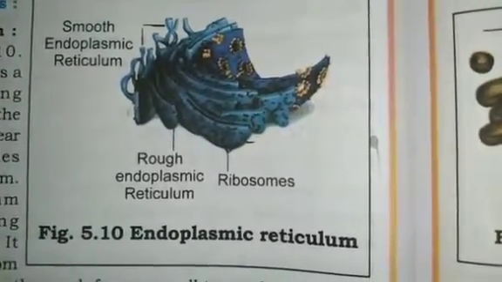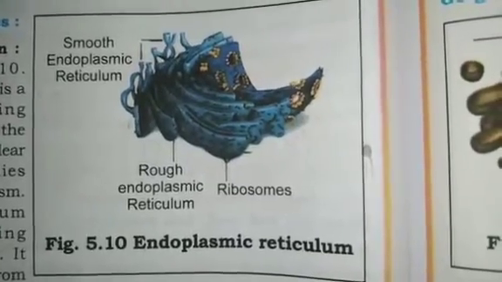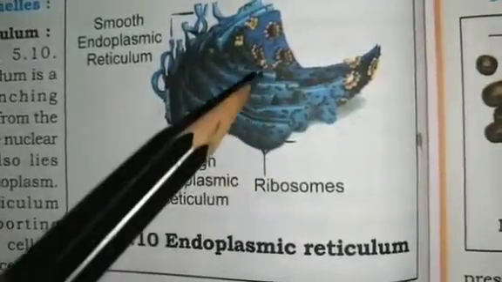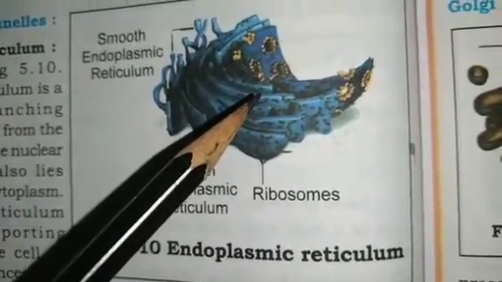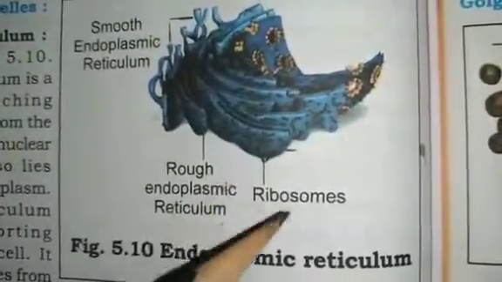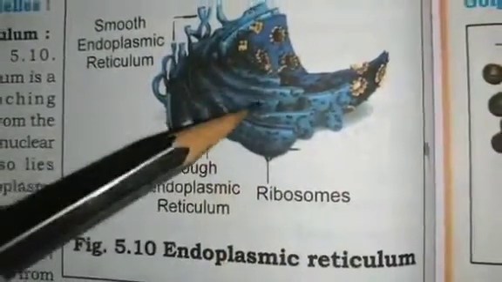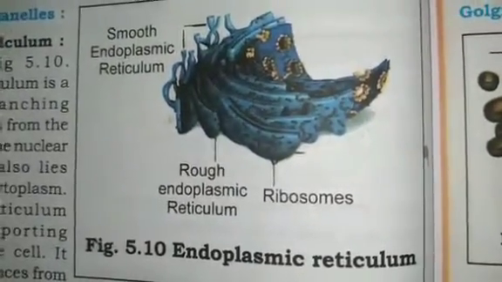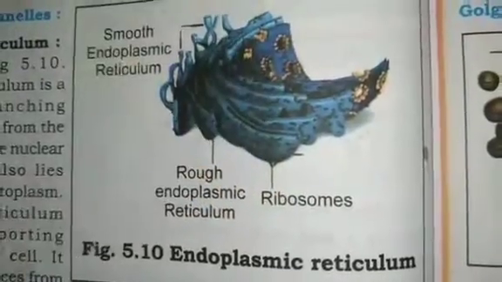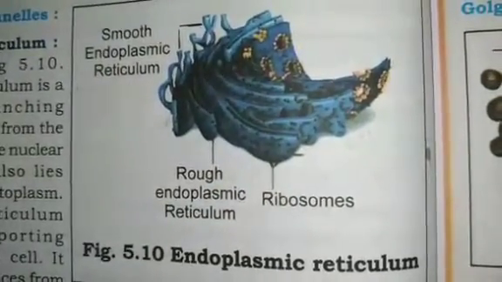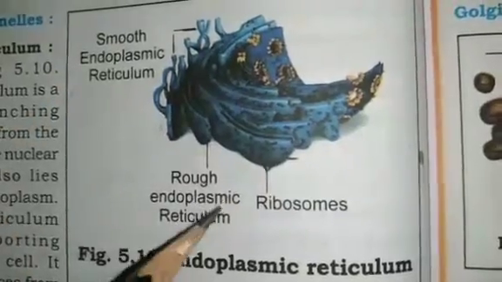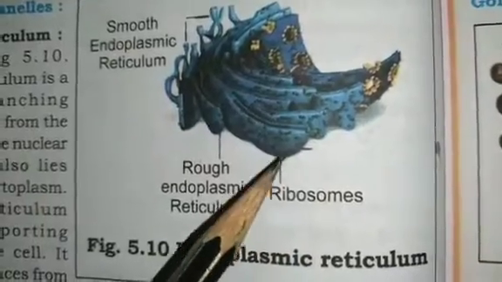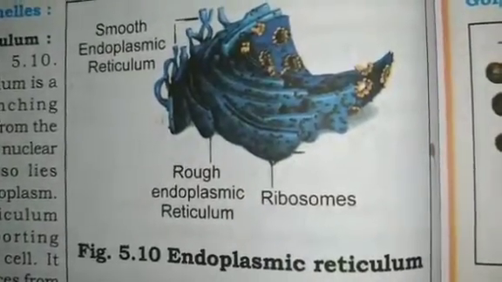Endoplasmic reticulum is a large network of membrane-bound tubes and sheets. You can see it is layers of sheets and tubes. It looks like long tubules, or round or oblong bags. Bags are nothing but vesicles. Vesicles are nothing but bag or sac-like structures. The endoplasmic reticulum membrane is similar in structure to the plasma membrane.